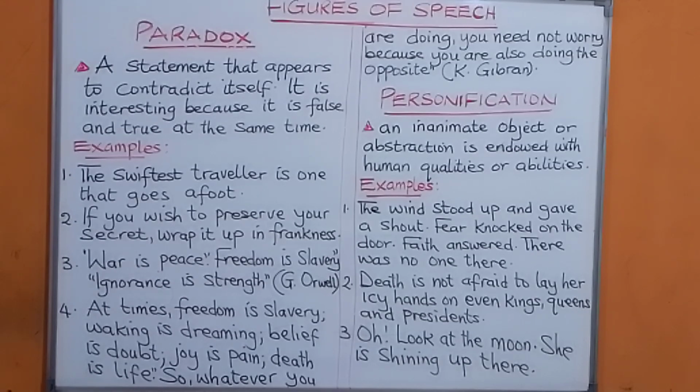Look at personification. When you give an inanimate object or abstraction human qualities or abilities. For example, when you say, the wind stood up and gave a shout. Fear knocked on the door. Faith answered. There was no one there. Or when you say, death is not afraid to lay her icy hands on evil kings, queens, and presidents. Or when you say, oh, look at the moon. She is shining up there.